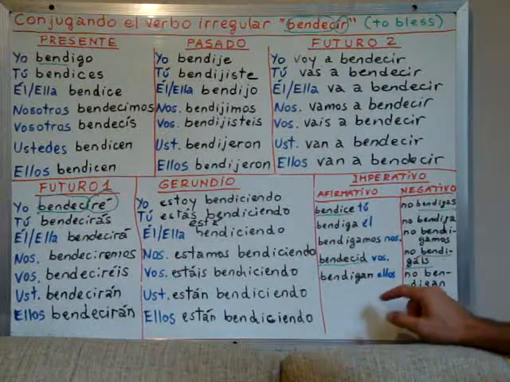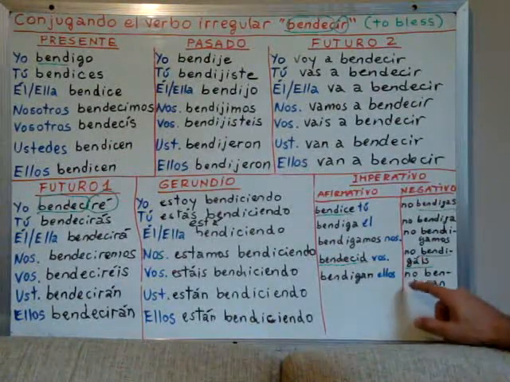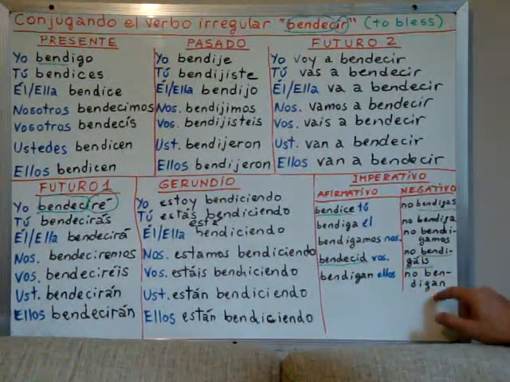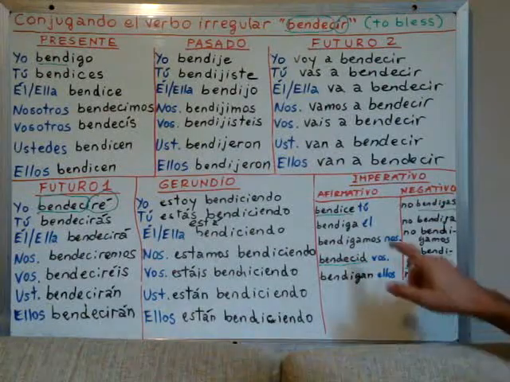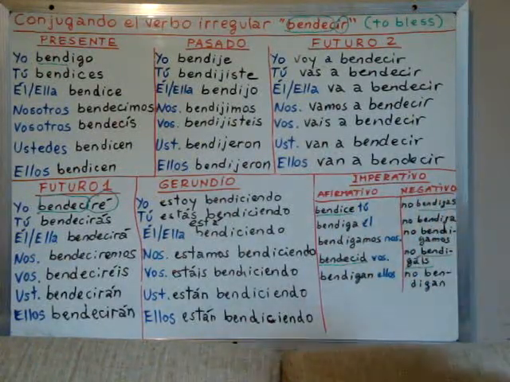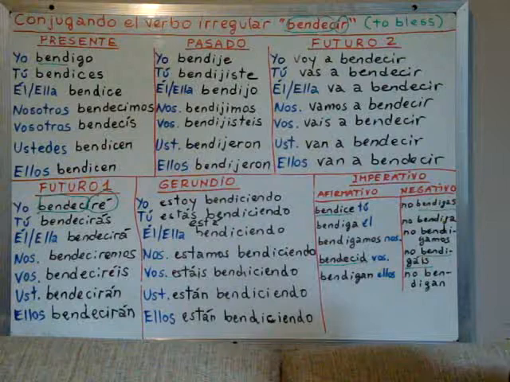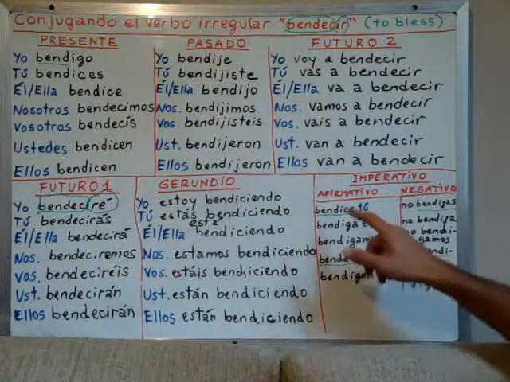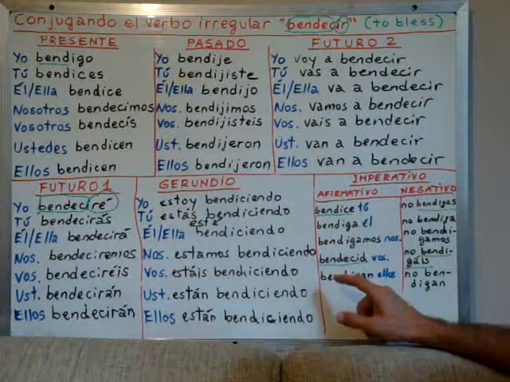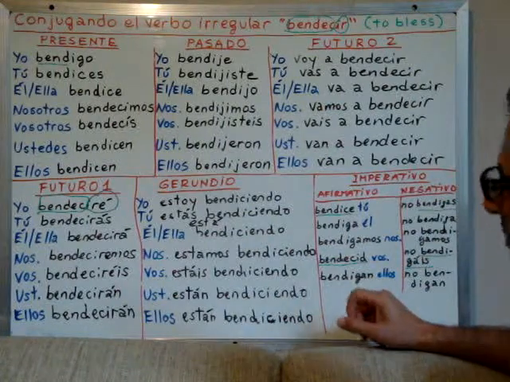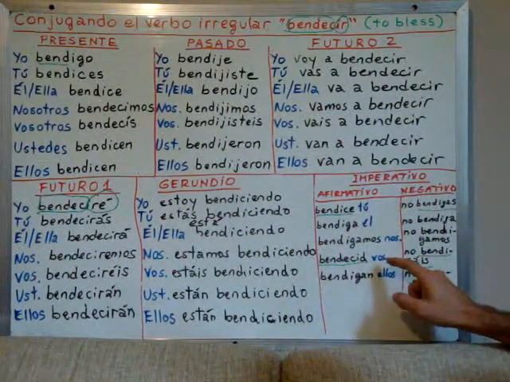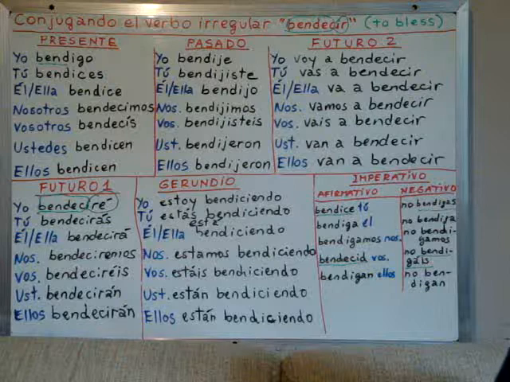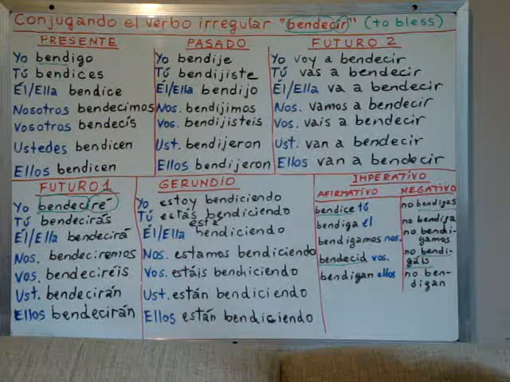And for they, we say no bendigan, okay? No bendigan. So affirmative and negative, the imperative form is the same except for you singular and you plural, right? That is for tú and for vosotros. I wanted to tell you one more thing.